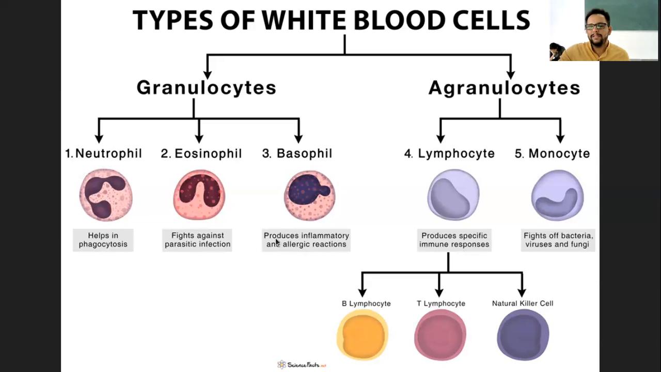And basophils specifically produce inflammatory substances and allergic reactions. Suppose, like we commonly say, I have dust allergy or I have pollen allergy and so on. In these scenarios, the basophils, a type of WBC, will secrete these inflammatory substances, and then ultimately it will cause an allergic reaction. So whatever rashes you see on your skin are usually because of this inflammatory or allergic reaction.